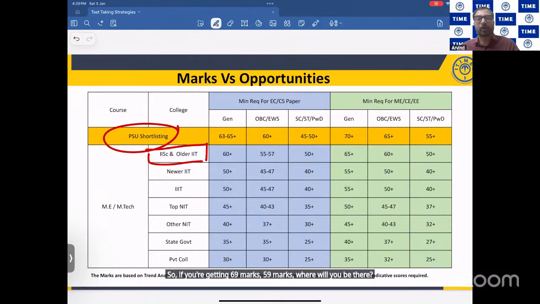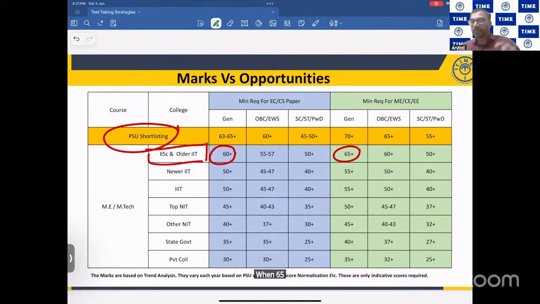Again, depending on the background, depending on the discipline, you will be on what I would say is the wall, on the fence. Meaning you're sitting on the wall, you may jump this side or the other side, because 60 plus marks and 65 marks is what you need to get into the older IITs and ISC bank. So why do you want to be in that situation? Try to attempt something like 85 percent. How to attempt 85 percent of the marks is what we are going to see.